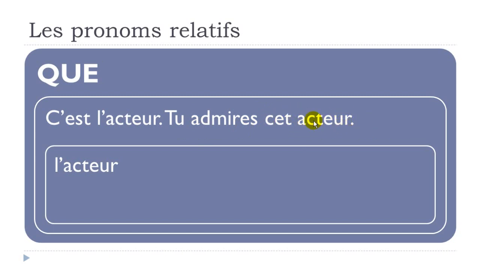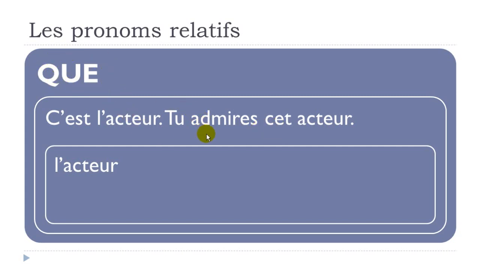Okay, and then if we look carefully, so what we saw is that cet acteur is, well, first it's a complement, okay, it will complete the subject and the verb. Then it is what we call grammatical object, and if you look carefully between admirer and cet acteur, we don't have anything, so we don't have any preposition, so it does mean that it is direct, okay? In that case, we should use que.